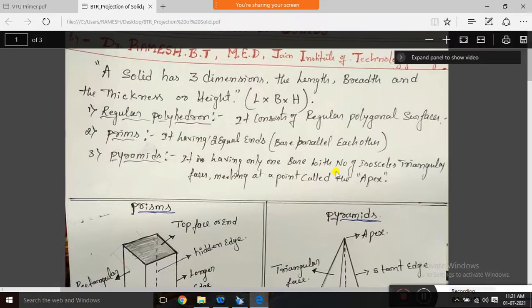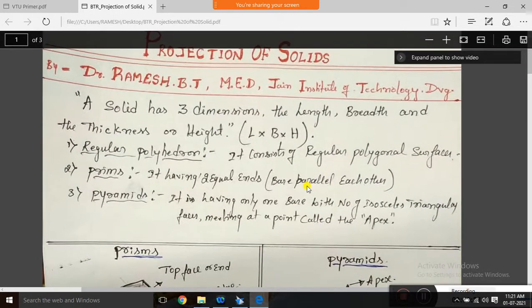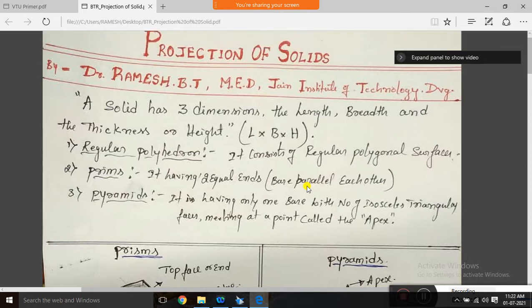So first thing is, what is meant by solid? Definition of solid: a plane is defined as having only a length and a breadth. There is no thickness. If there is a thickness, then we call it a solid. So a solid is a three-dimensional object. It has a length, breadth, and thickness. We can call the thickness a height or thickness, anyone. So length, breadth, and height, or length, breadth, and thickness, and that object we call a solid.